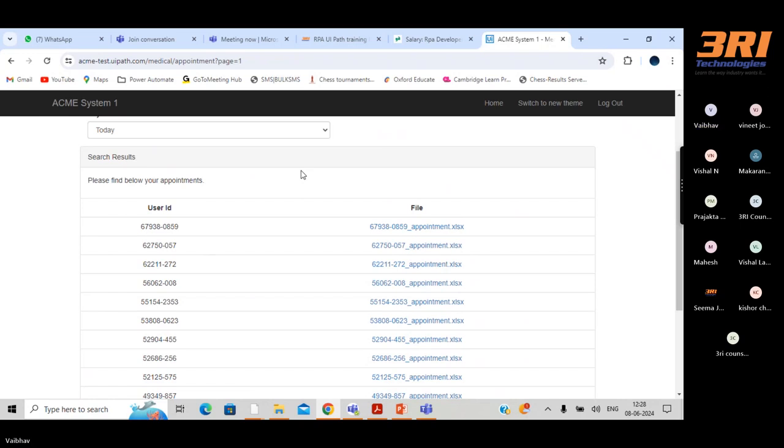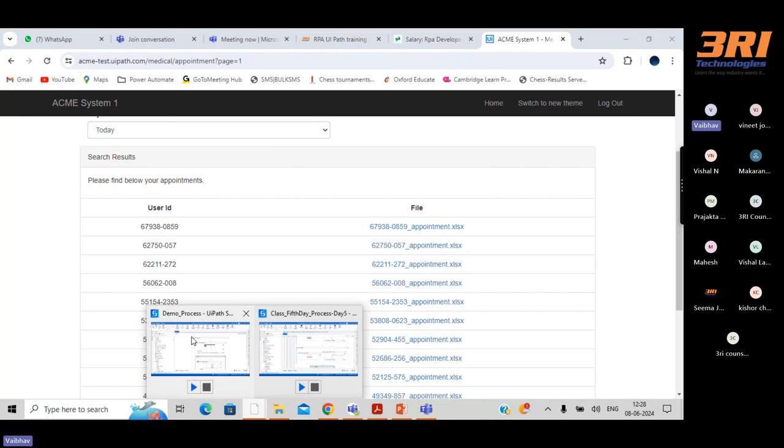So don't think it will work only on Excel or on a web application. It will work on APIs, it will work on databases, it will work on a desktop application, it will work on PDFs. So don't think it will work only on web applications and Excel. I will show you how we can build it.